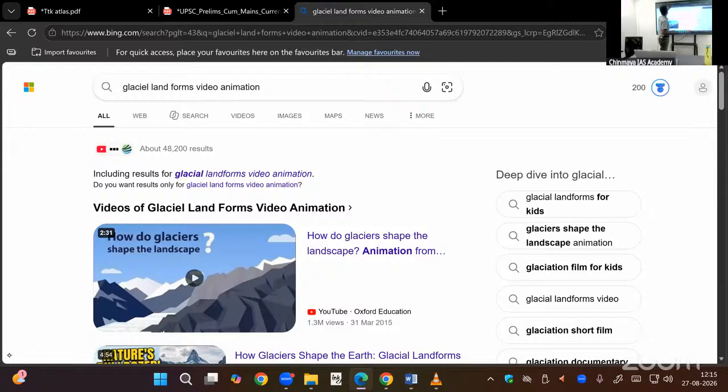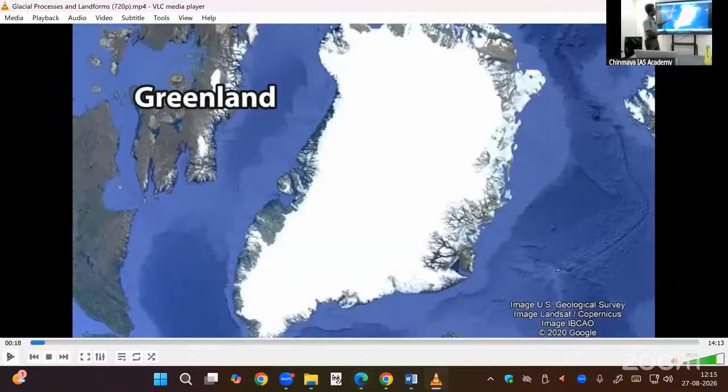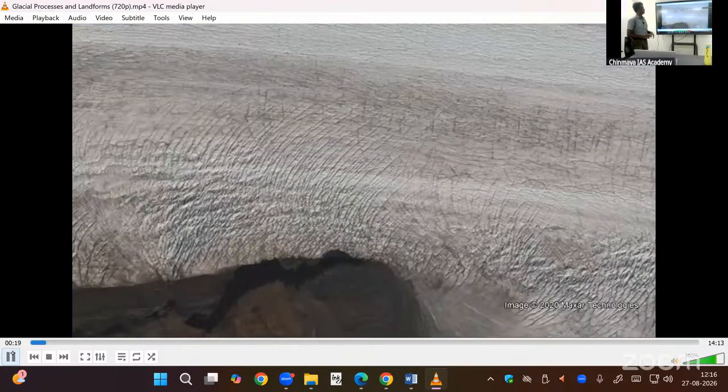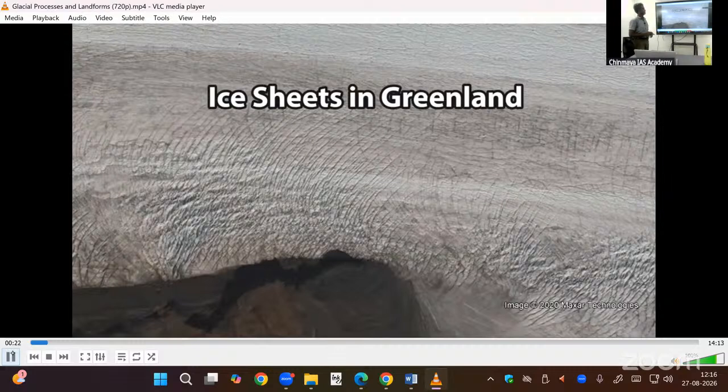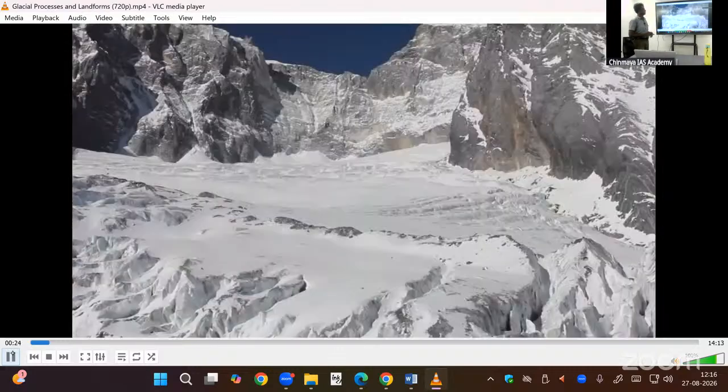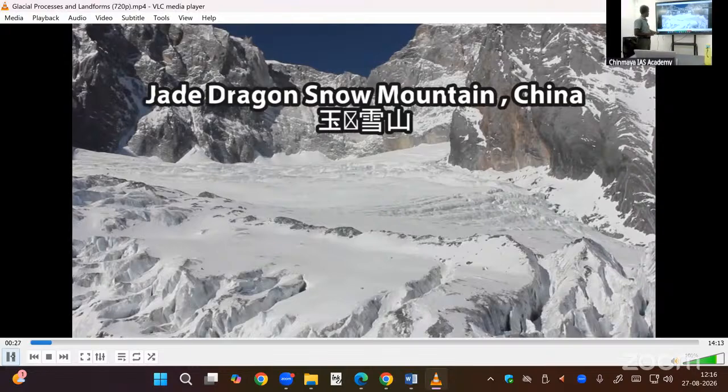At the same time, what I want to convey is this is called a continental glacier. But mountain glaciers are different. In Greenland, only at the border we have snow melt. But here in the interior, snow is accumulated, and big glaciers are there. This is a continental glacier. 95% of ice on Earth is locked up in continental glaciers. Alpine glaciers are formed in mountainous regions. From the mountain, they are coming down.